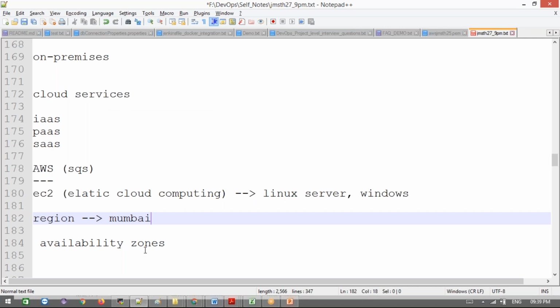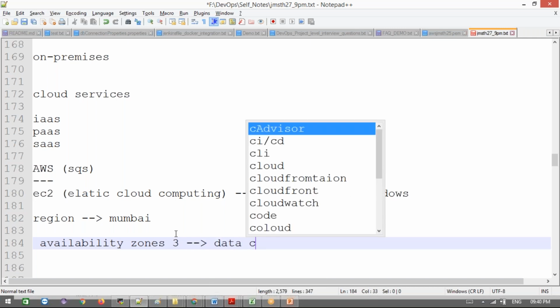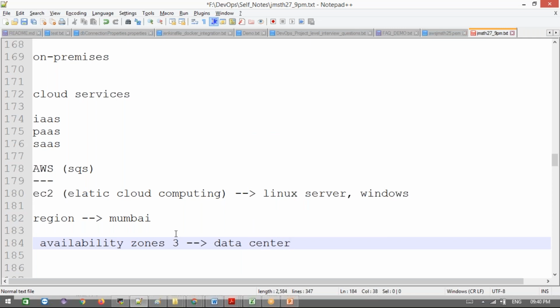In one region there are available zones, different centers they have, minimum 2 or 3. In Mumbai we have 3 available zones. Each available zone we are calling a data center. So in AWS, in India, the region is Mumbai, and they have 3 data centers that we are calling available zones.